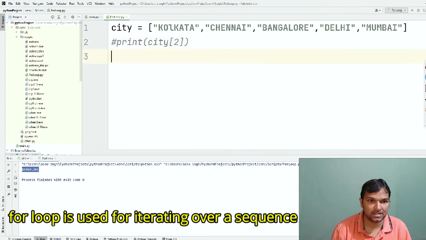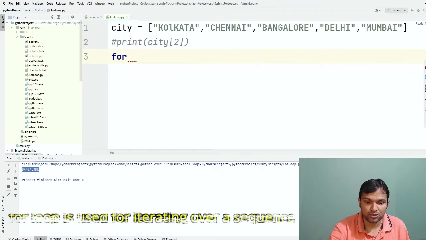So let me just comment this. To write a for loop, we write for, and we can give any arbitrary name for the element which we will access.